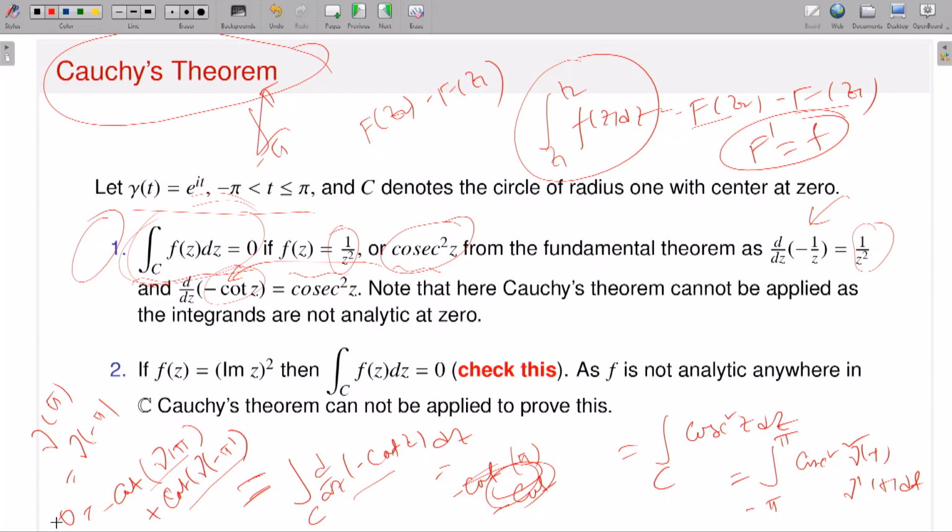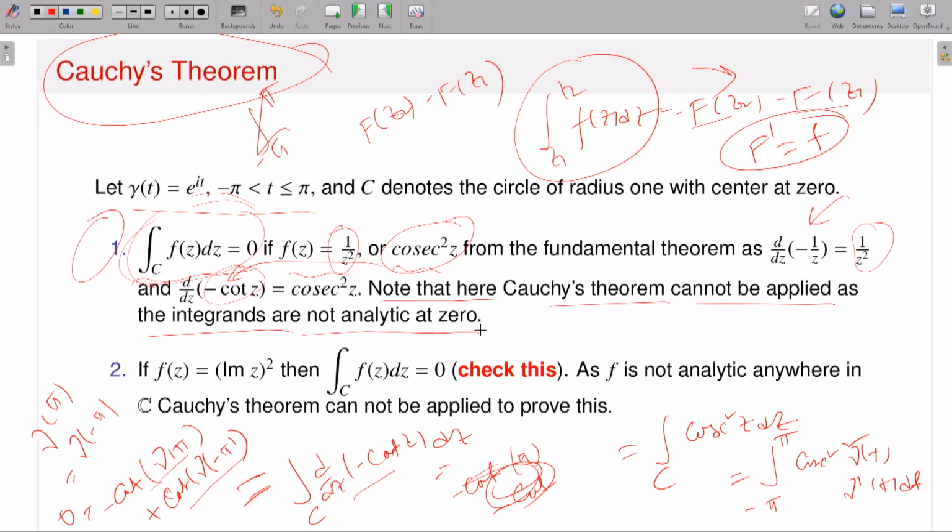Okay, so there are two ways you can do that. Either you somehow convince yourself that it possesses an antiderivative, then use this formula, or you just use the simple definition of contour integration. Since you know the parameterizations, you just use the definition and you will be able to conclude it. But there is a little note, you can check it. Note that here Cauchy's theorem cannot apply, as the integrands are not analytic at 0.